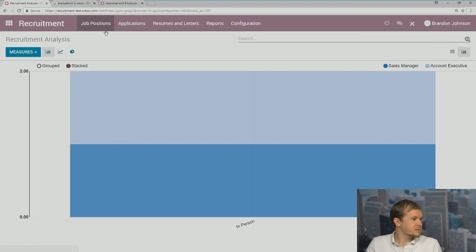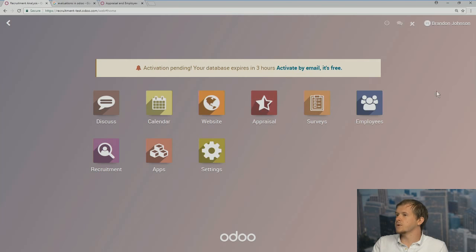Any questions so far? No? It doesn't look like it. Okay, cool. So that's the basics for employee and recruitment. As I said, they're very simple applications. Getting into appraisal is a little bit more complicated because you also have to have website and surveys downloaded.